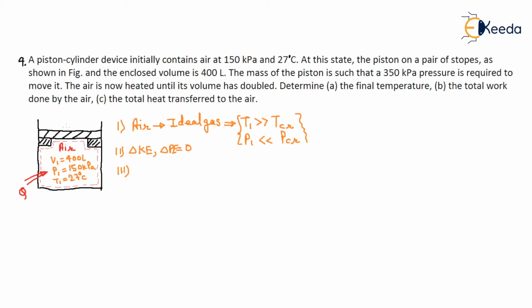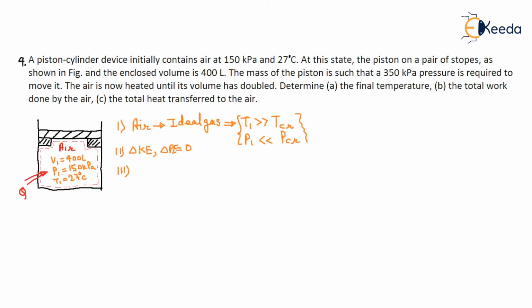And what is the pressure at which the piston will move up? The pressure is 350 kilopascal. That means when the pressure reaches 350 kilopascal, at that point the piston will move up. So see, if the pressure is 150, heat will be supplied and the pressure will increase.